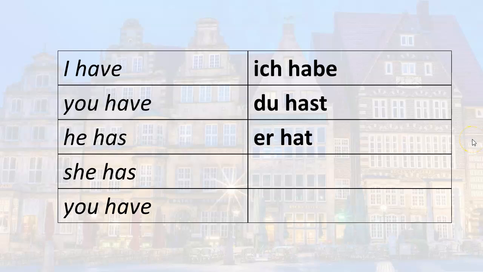So if I want to say I have in German, it's ich habe, I have. You have. Du hast. Notice that the B from the stem disappeared here, so it's just du hast, you have. He has. Er hat, the B is also missing. She has. Sie hat. And you have, the formal you, formal singular you, Sie haben. Remember, you simply must memorize these forms.